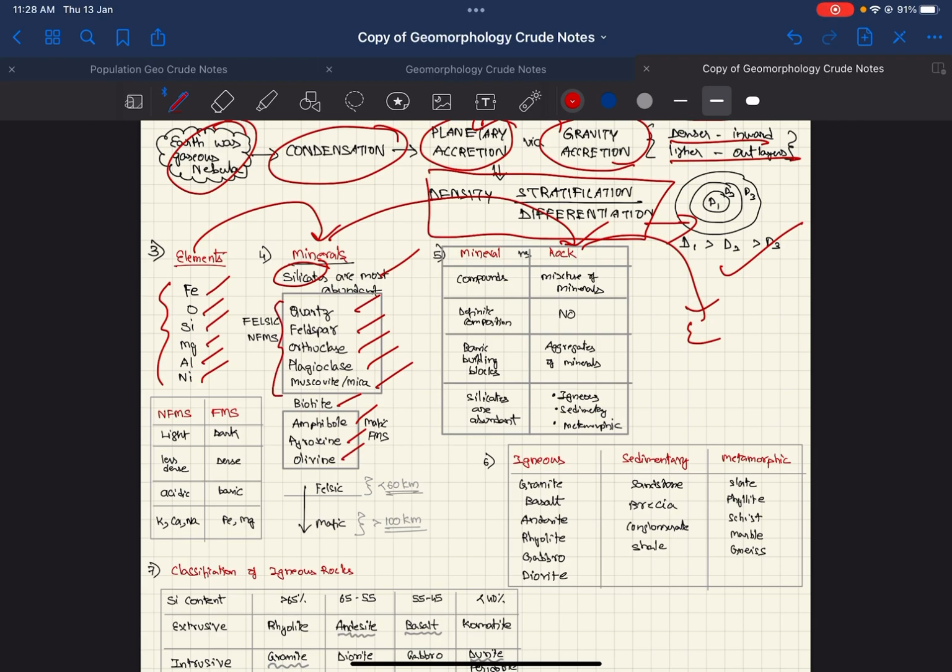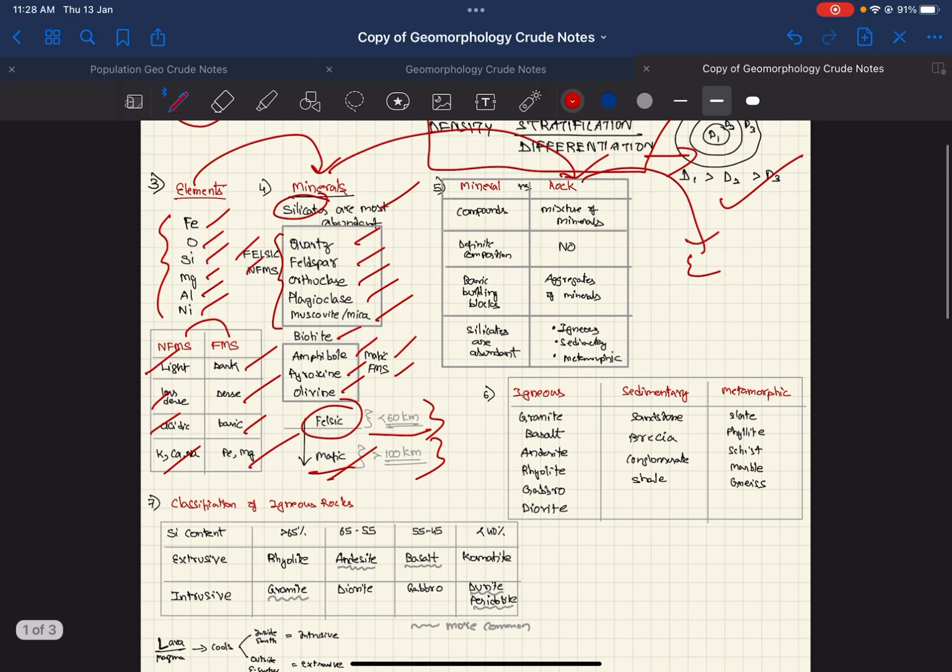These are non-ferromagnesium silicates, which are also felsic. These are mafic or ferromagnesium silicates. Compare these both. These are lighter, these are darker, these are less dense, these are more dense. These are acidic, these are basic. They have iron and magnesium, they have calcium, potassium, and sodium. So the felsic minerals are seen up to 60 kilometers, mafic up to greater than 100 kilometers, and mafic are more abundant.